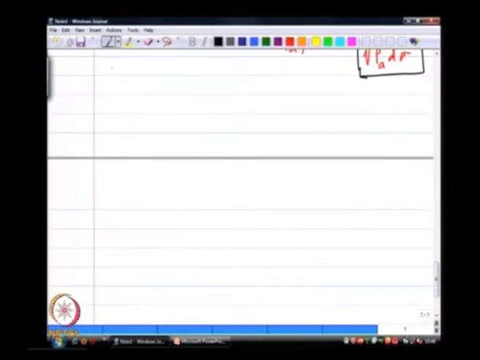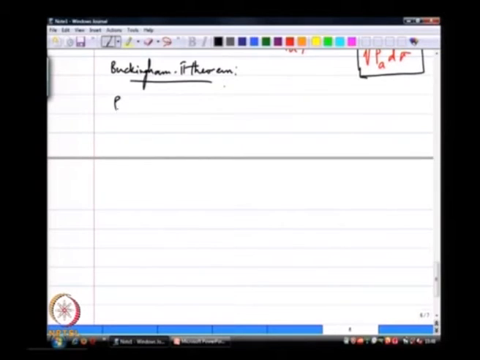Now, if I use simple Buckingham pi theorem arguments, I will show you what else might happen. What do we do in Buckingham pi theorem? We essentially start out by making a list of all the parameters that are relevant. I do not think I missed out anything. So, if I have 1, 2, 3, 4, 5, 6, 7 parameters, I can form n minus 3, which is 7 minus 3 or 4 dimensionless groups.